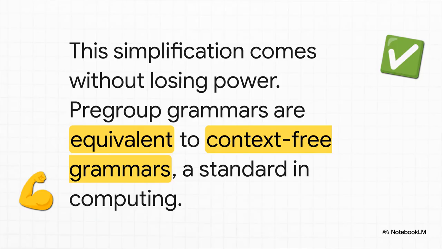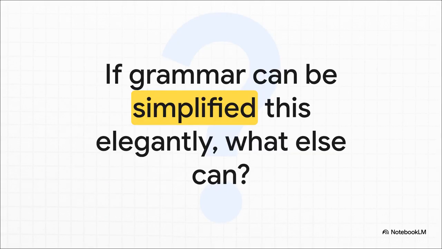And here is the absolute kicker. This massive gain in efficiency doesn't come at the cost of power. Not at all. It's been proven that pregroup grammars are formally equivalent to context-free grammars, which are like the bedrock, the gold standard for parsing in computer science. So you literally get the best of both worlds, the beautiful simplicity of the new system with the proven power of the old ones. So we end up right back where we began, with a question.